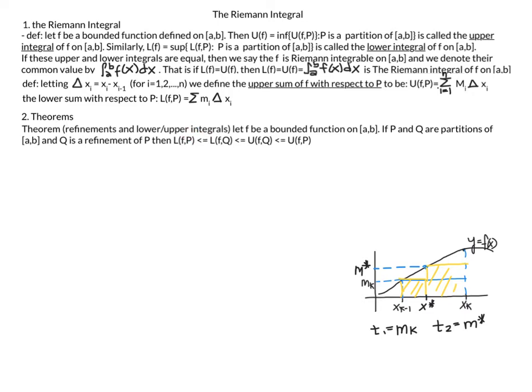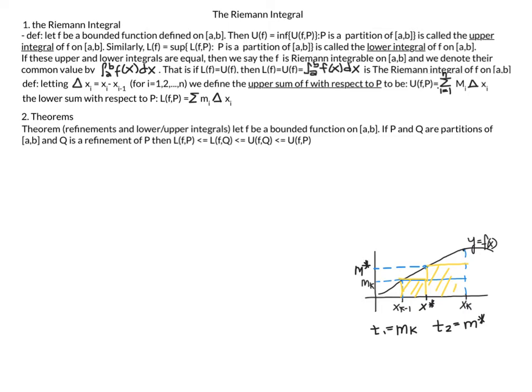is less than or equal to the lower sum of f with respect to the refinement Q, which is less than or equal to the upper sum of f with respect to the refinement Q, which is less than or equal to the upper sum of f with respect to P. Rather than brute force memorizing this, I think this picture will go a long way in helping you remember at least this part, and then the analogous kind of drawing will help you remember the last part of this. Also, the proof is really helpful in seeing what's going on.